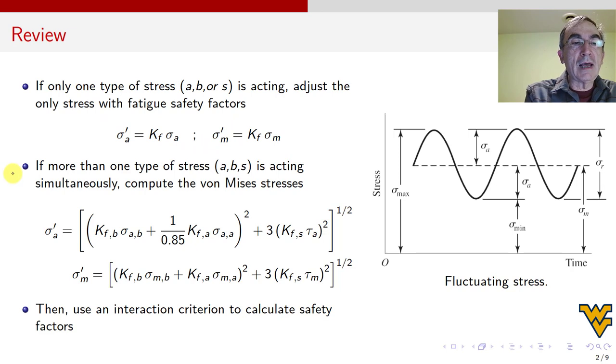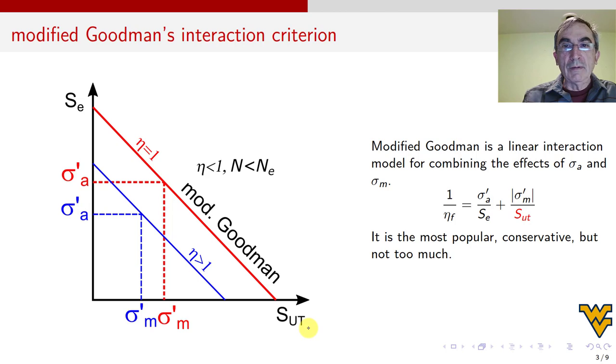Once we get out of this slide, we have only two values, amplitude and mean. They come from wherever they come. We condense this into two values, and then we use an interaction criterion to calculate the safety factors. So Modified Goodman is the one that we know, because we talked about this a lot. And the equation is easy.